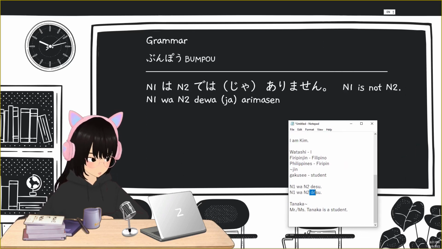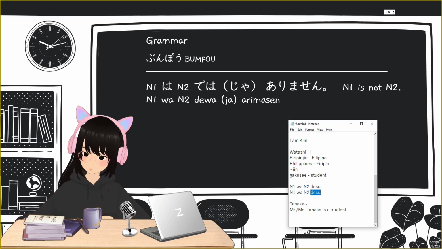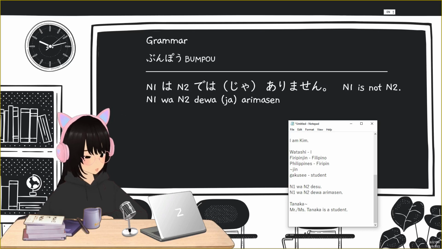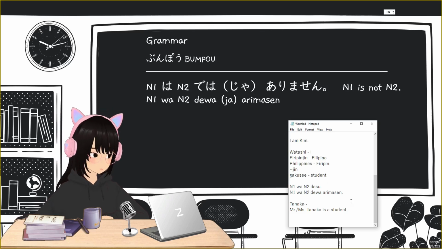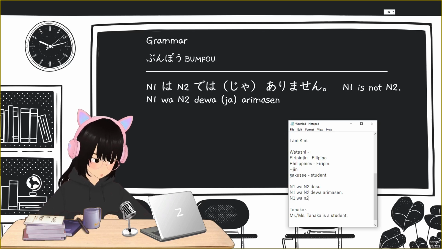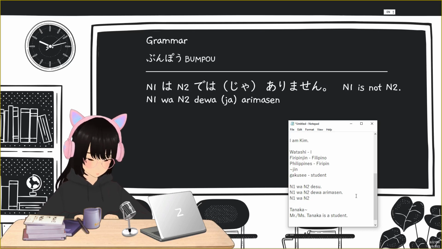So instead of this, you will replace this with dewa arimasen. Okay, this is the formal way of saying N1 is not N2. But if you don't want to sound too formal, you can say in casual conversations N1 wa N2 ja arimasen.